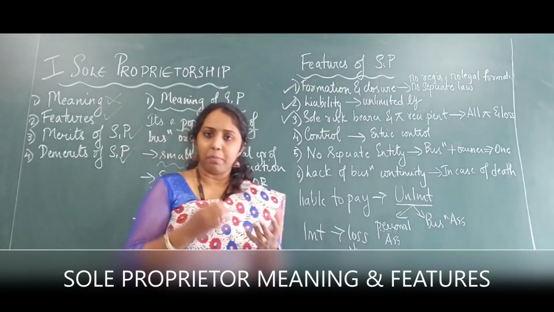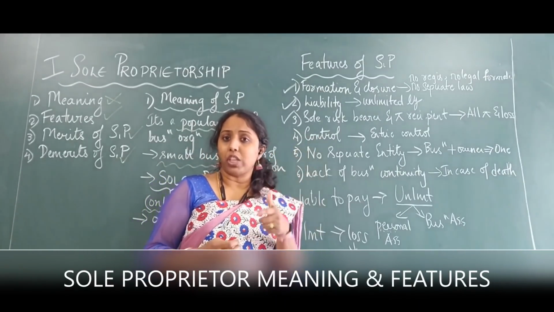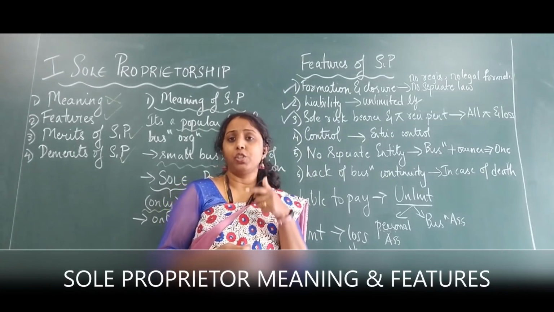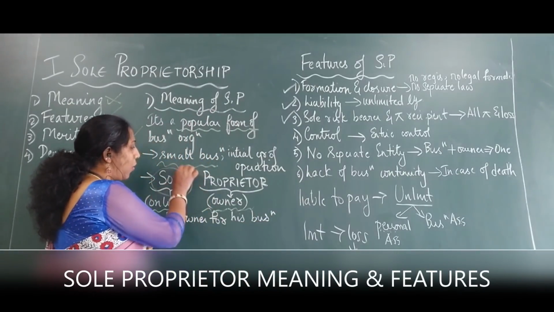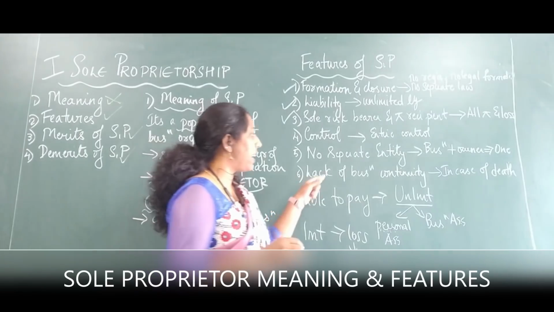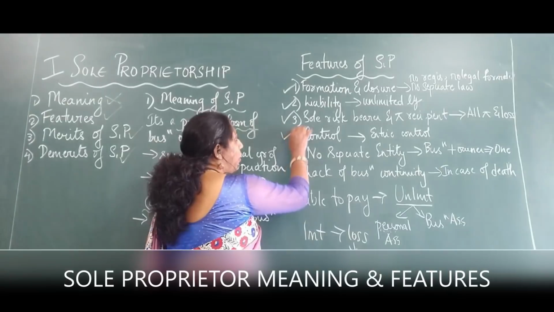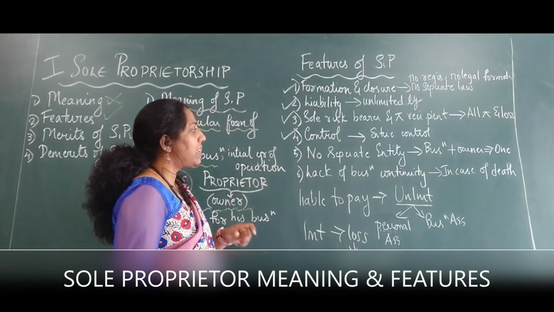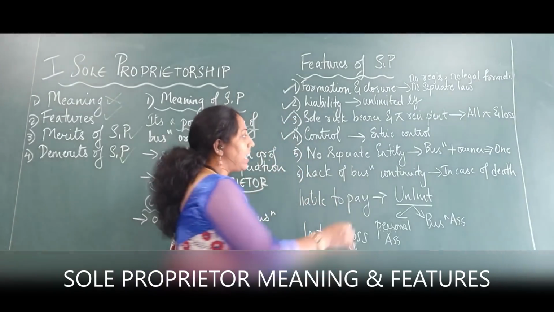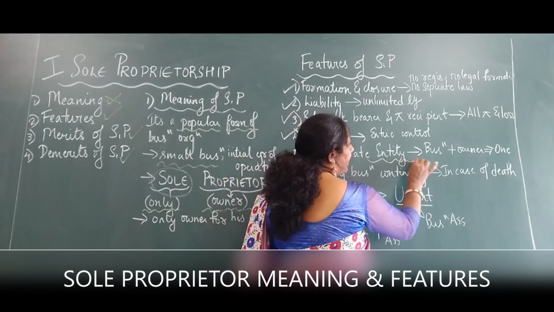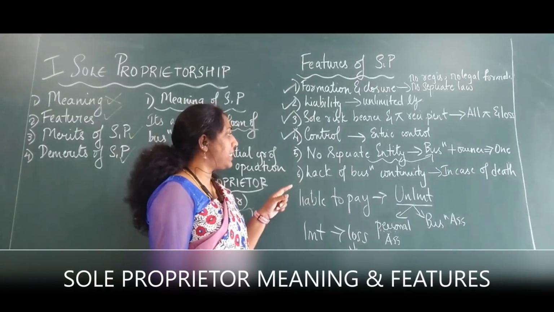Probably his son will help him or his wife will help him, but still no third person from outside will help him to take his decisions on behalf of him. Why? Because he is the sole recipient, he is the owner, so he will take all the decisions by himself. So the entire control of the business will be with him only. Okay? The fifth point is no separate entity. No separate entity means what? Entity refers to the word called business. See, it's here marked. Entity refers to the word called business.